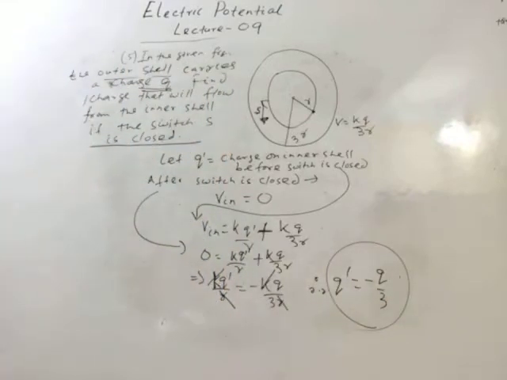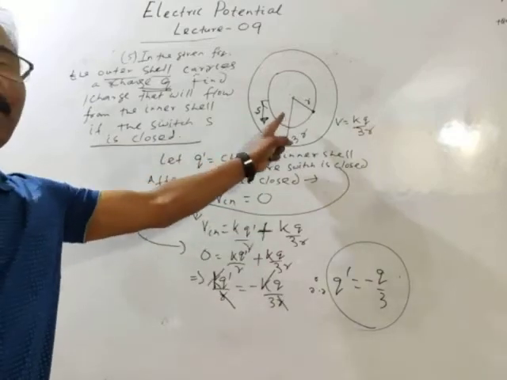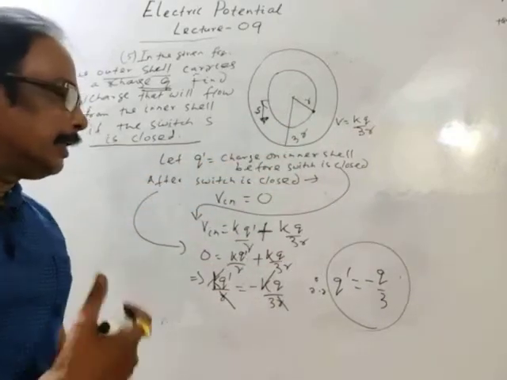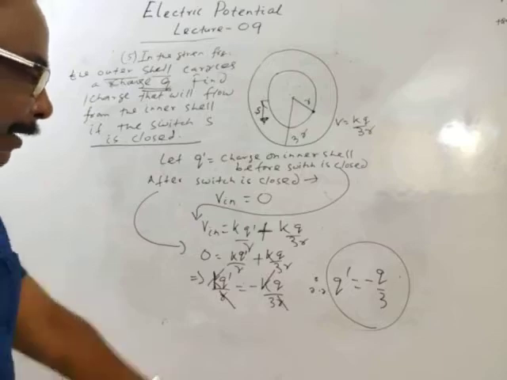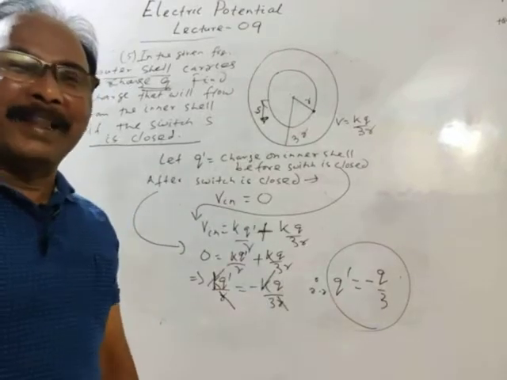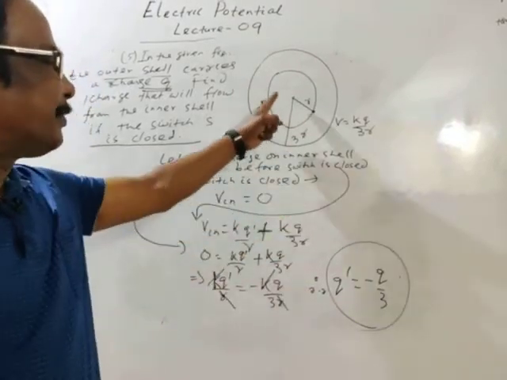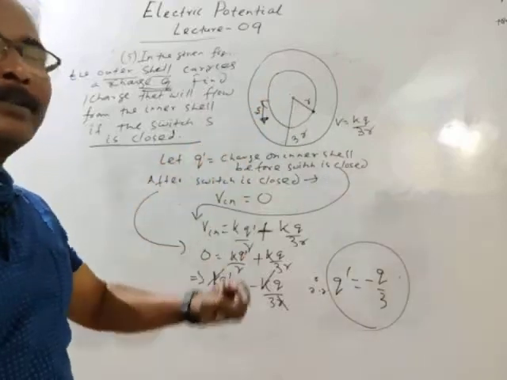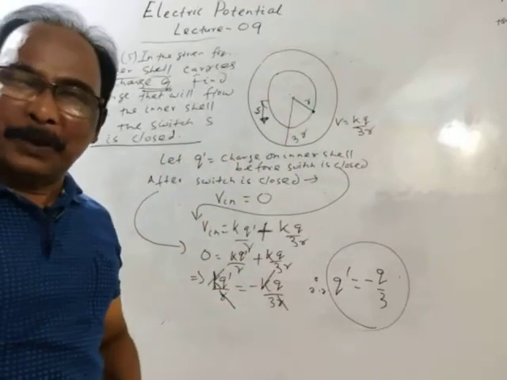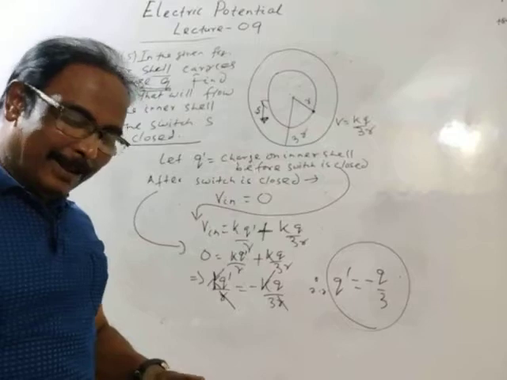We had no idea about the nature of the initial charge of the inner shell, whether it is positive or negative. Finally it is found that the charge is negative, meaning charge will flow from the earth to the sphere to make it zero potential.